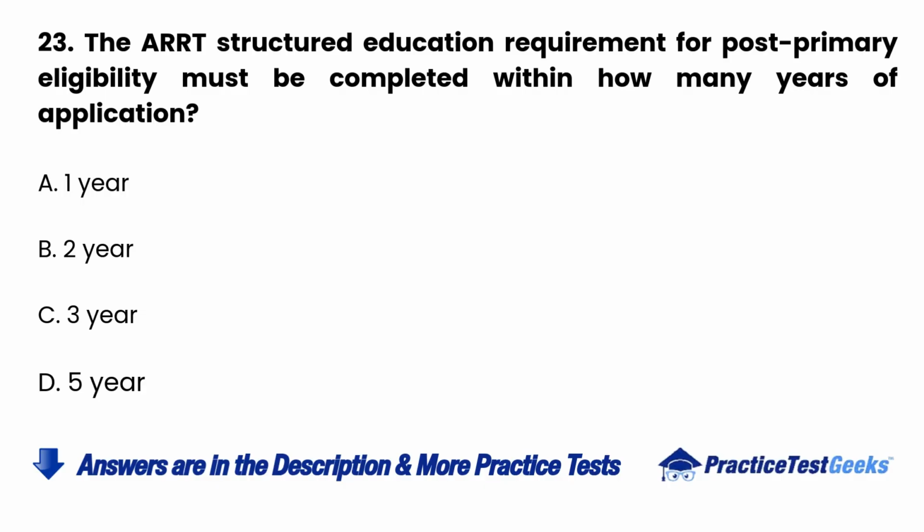23. The ARRT structured education requirement for post-primary eligibility must be completed within how many years of application? A. 1 year. B. 2 years. C. 3 years. D. 5 years.